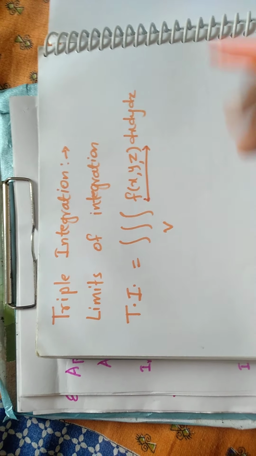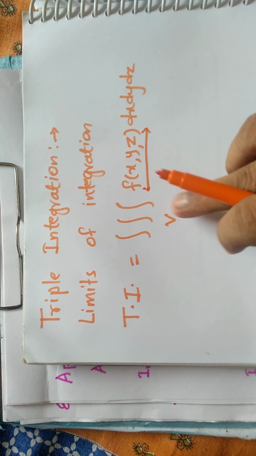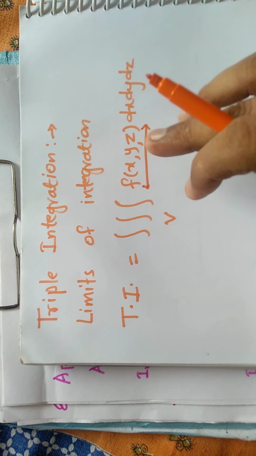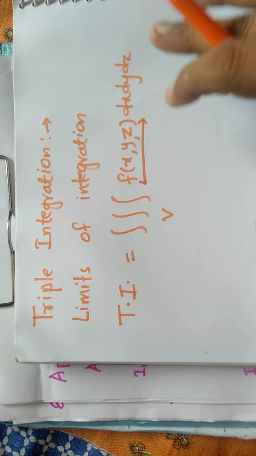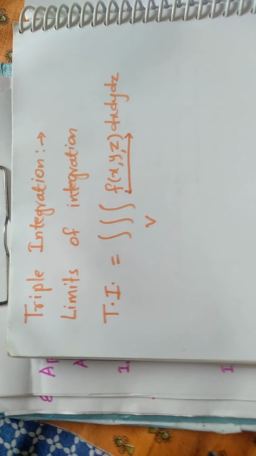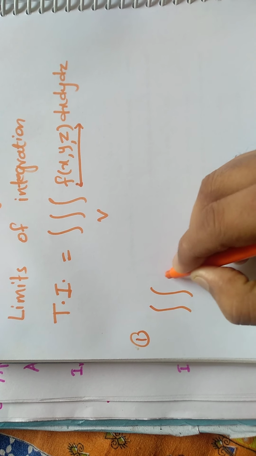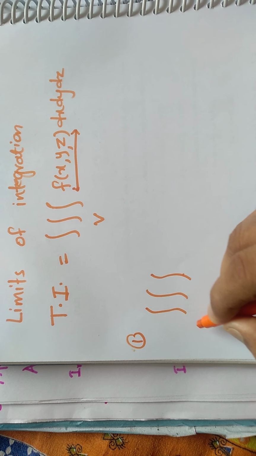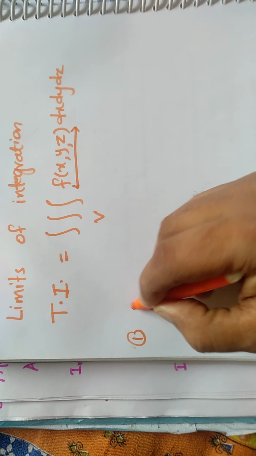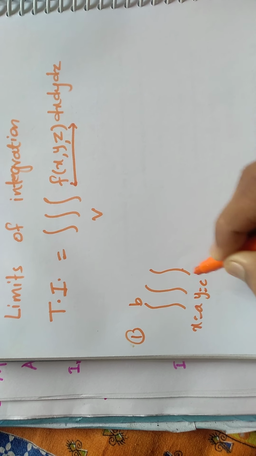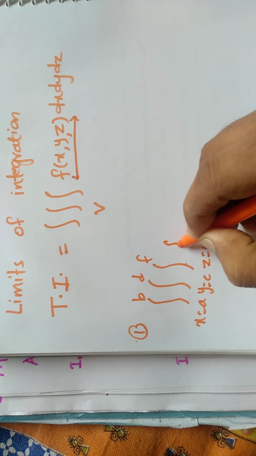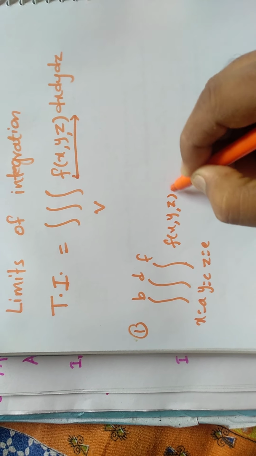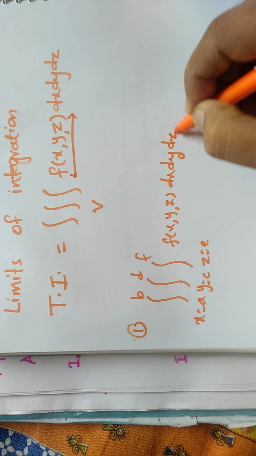Now for a particular volume, we have to write down the limits of integration. And if we know the limits of integration, then how to solve that triple integration is what we are going to discuss in this lecture. So first, there is a possibility that in triple integration all the limits are constant, like x varies from a to b, y varies from c to d, and z varies from e to f.